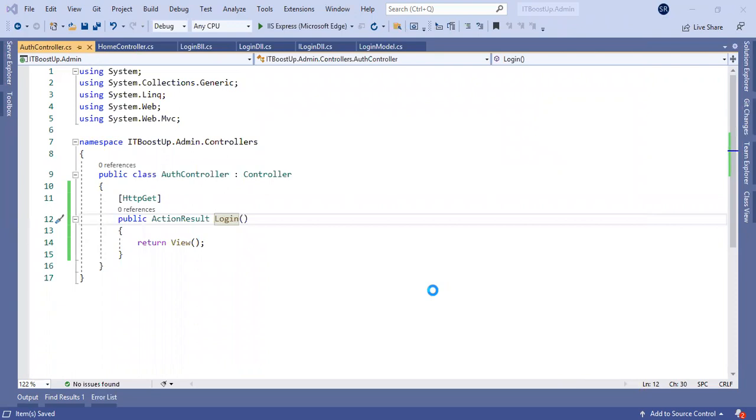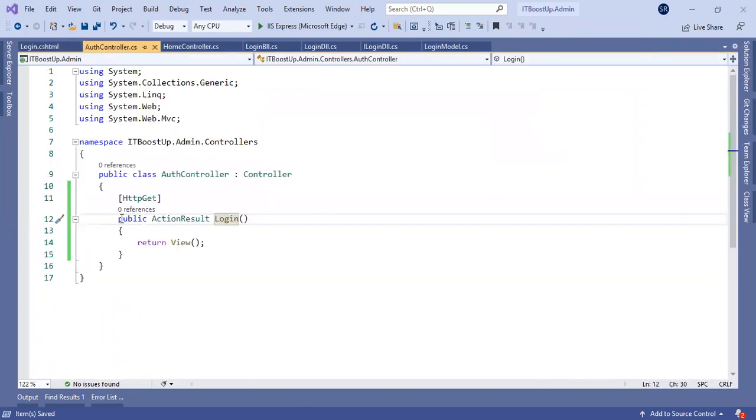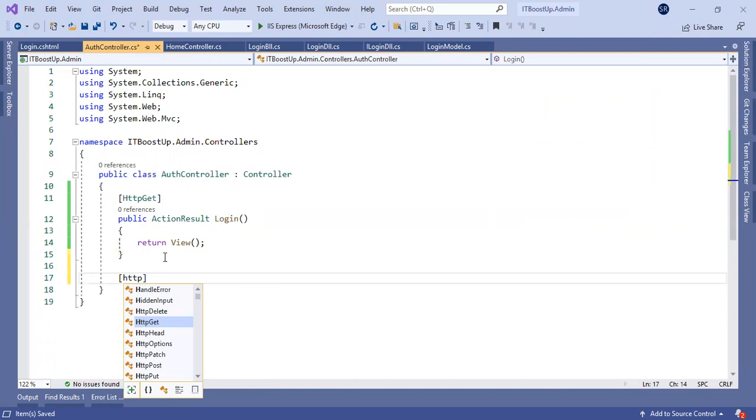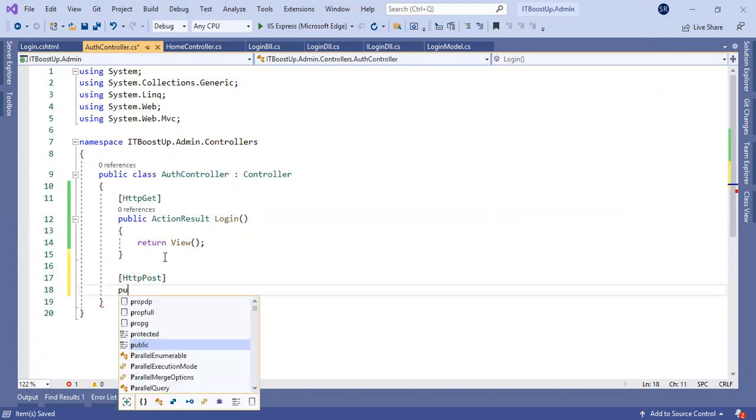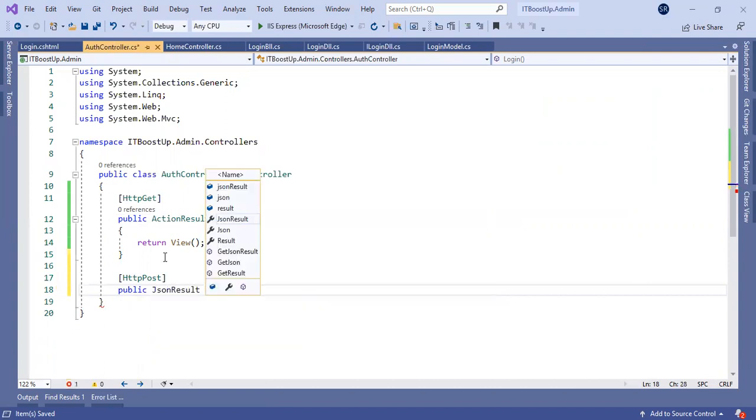Now I will create another action method for storing the added users. I will put HttpPost here because we need to add users. I will create a public JsonResult, and I will set the action name as AddUser.